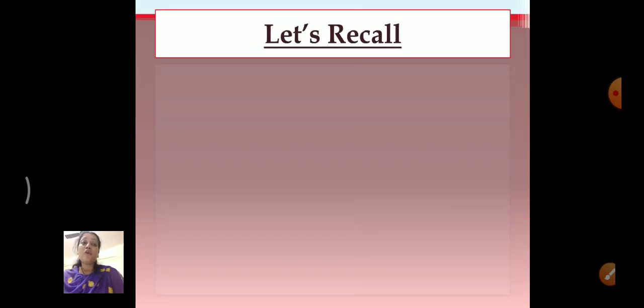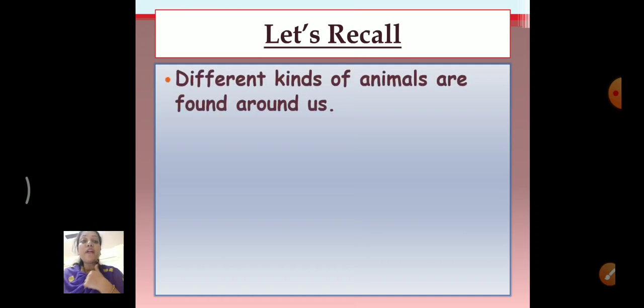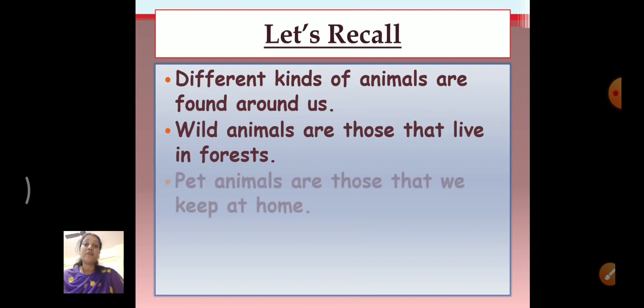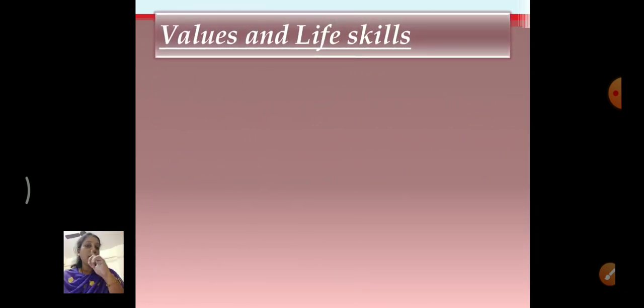Now let's recall what we have learned today. We have learned about different kinds of animals that are found around us. Wild animals are those that live in the forest. Pet animals are those that we keep at home. Domestic animals are useful to us in many ways. So we have learned today about wild animals, pet animals and domestic animals.